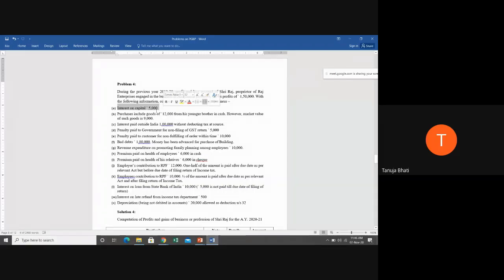Students, you all tell me what is the meaning of capital. Can anyone tell me what is the meaning of capital? Because students, you need to analyze and understand each item and then decide whether it is allowable or disallowable as per the act. So tell me, students, what is the meaning of capital?